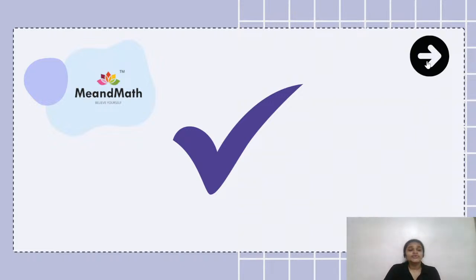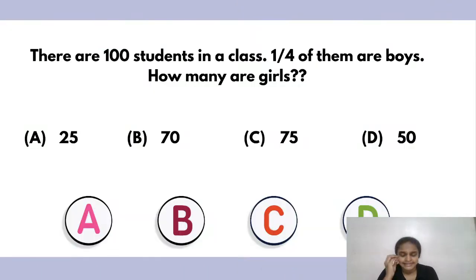Time to move on to my ninth question, which goes like this. There are 100 students in a class. 1/4 of them are boys. How many are girls? 100 students, 1/4 are boys. So how many are the girls?